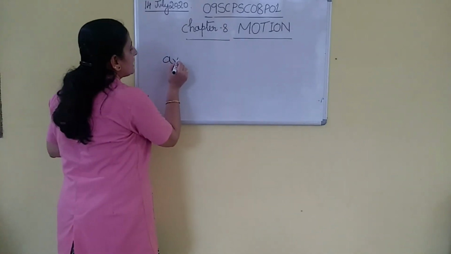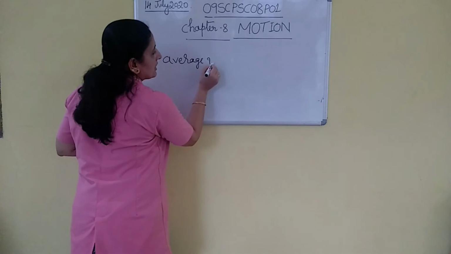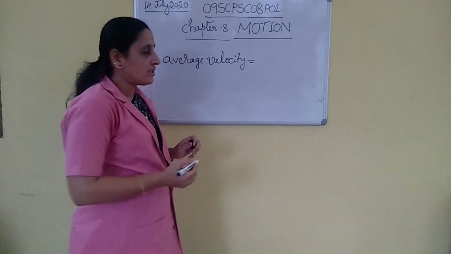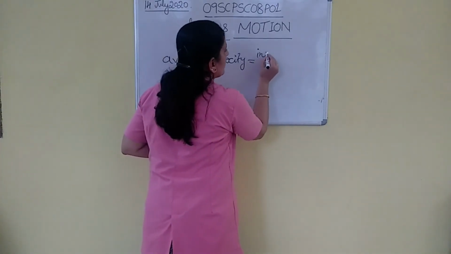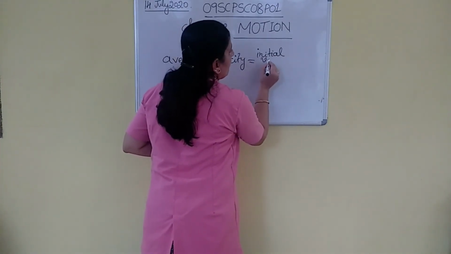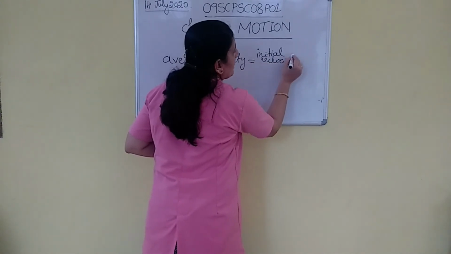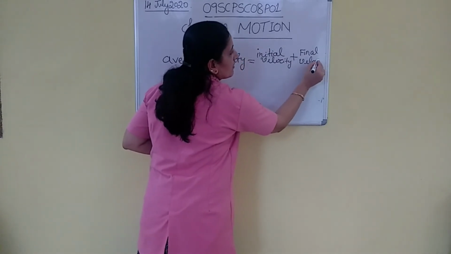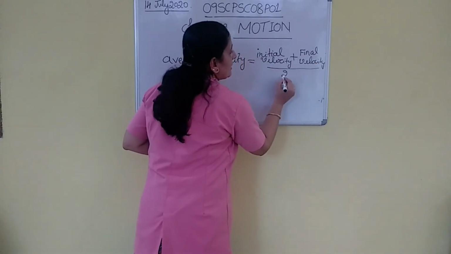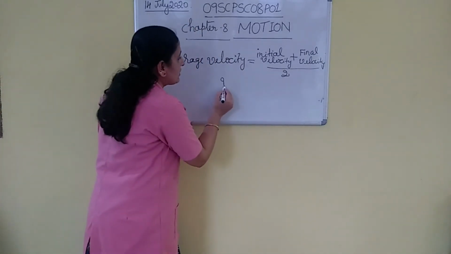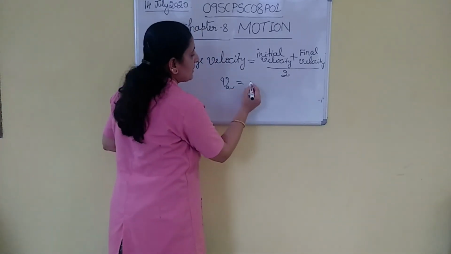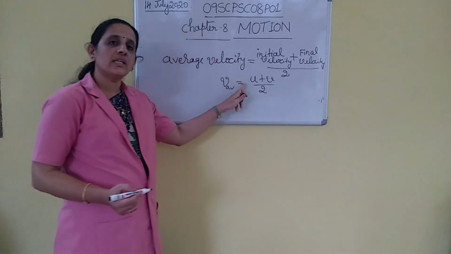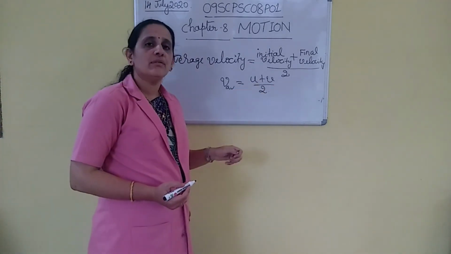So average velocity is equal to initial velocity plus final velocity divided by 2. So average velocity is equal to (u + v)/2. Here u is the initial velocity and v is the final velocity.